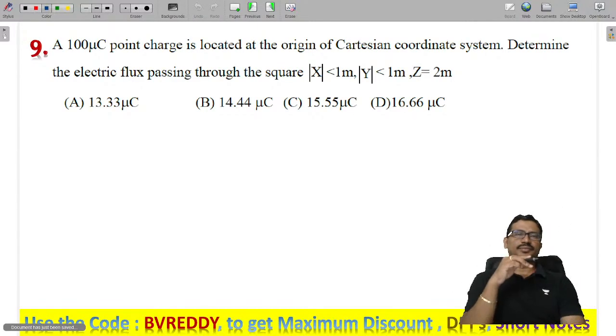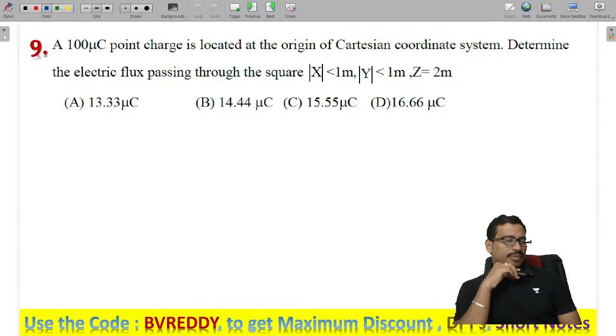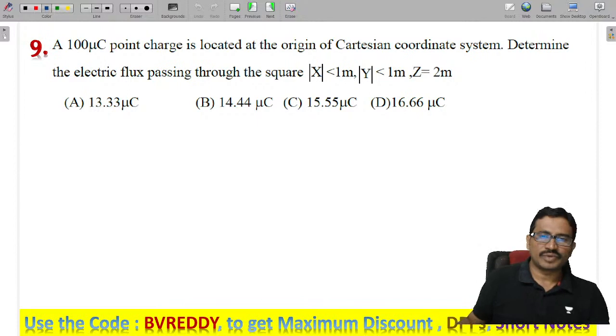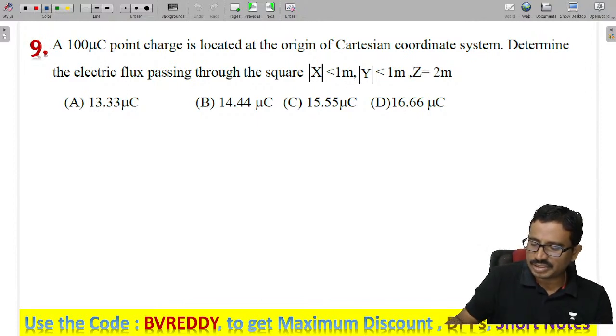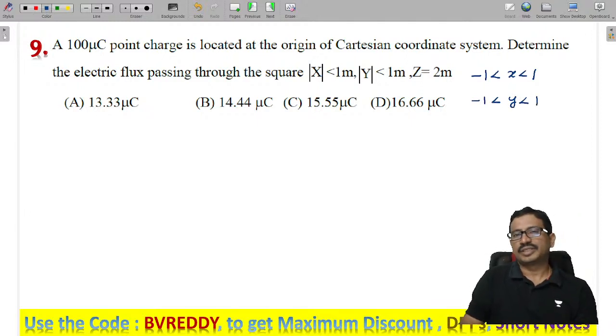Next one. A 100 microcoulombs point charge is located at the origin of a Cartesian system. Determine the electric flux through the square, mod x less than 1. So this value, mod x less than 1, means the x limits are minus 1 less than x less than plus 1, and minus 1 less than y less than plus 1. These are the limits.